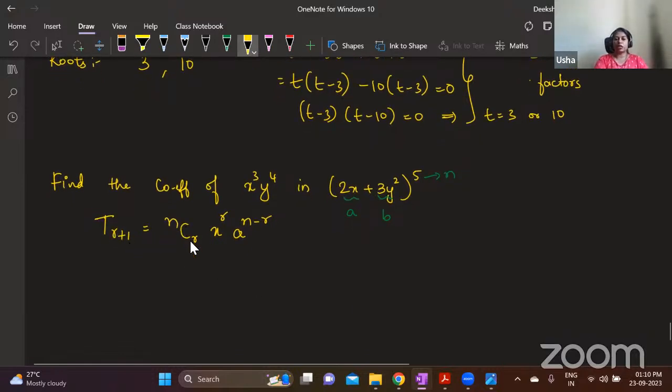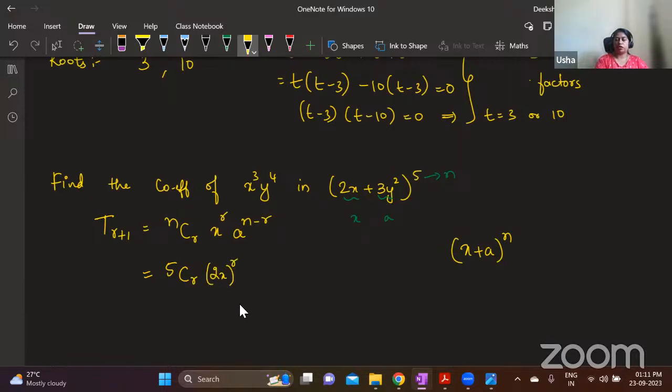So T(r+1) is nCr into x power r into a power n minus r. Here, I don't know which term we are finding. There is a term which has x cube and y power 4. I don't know which term that is. So we don't know r, except that everything else we know. So this is compared with the standard form (x plus a) power n. This is not a and b. This is your x and a. Okay. So what is n? n is 5.